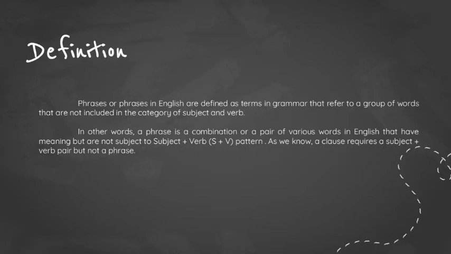As we know, a clause requires a subject plus verb pair, but a phrase does not. There are no restrictions that determine the length or shortness of a phrase, so a phrase can be long or short. One thing for sure is that a phrase always contains more than one word.